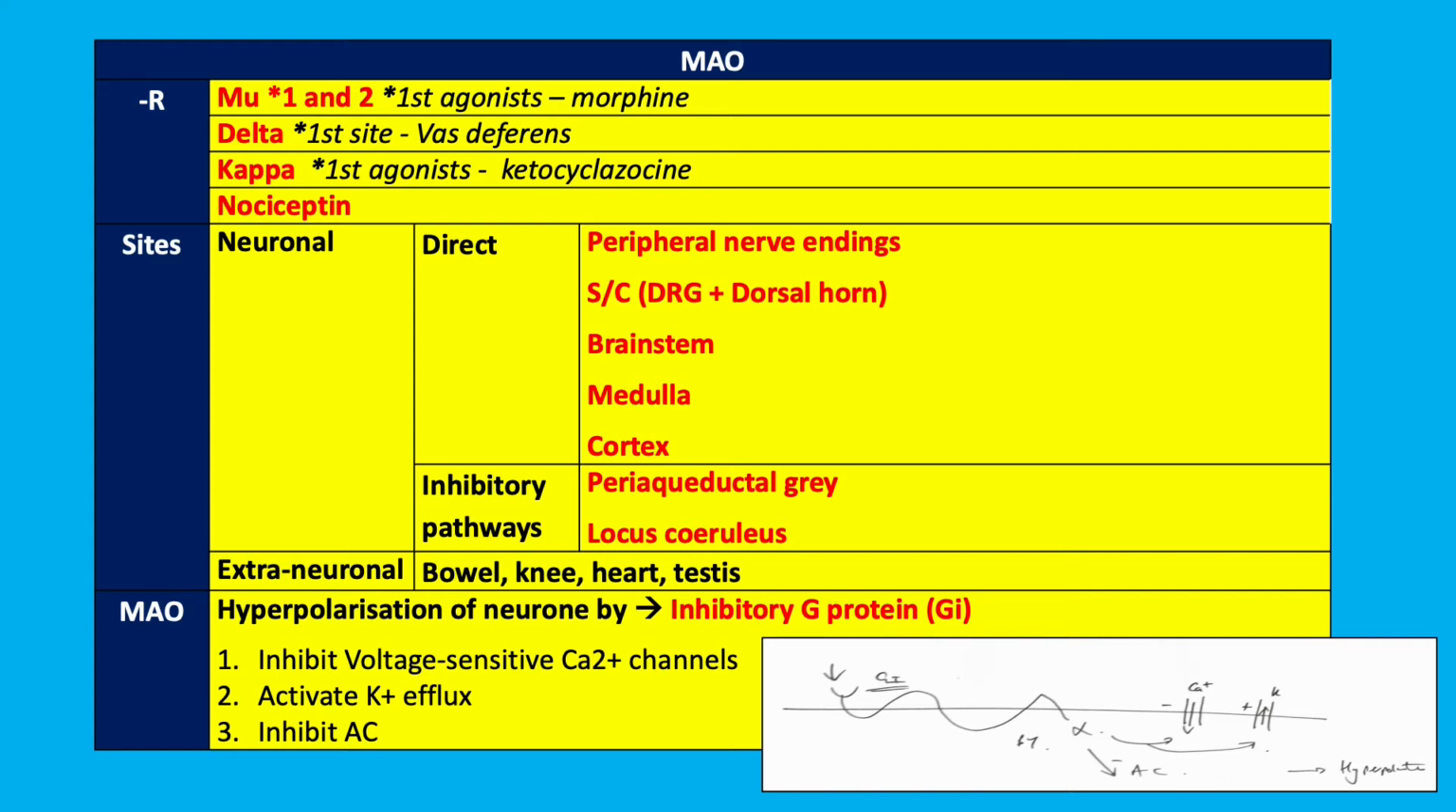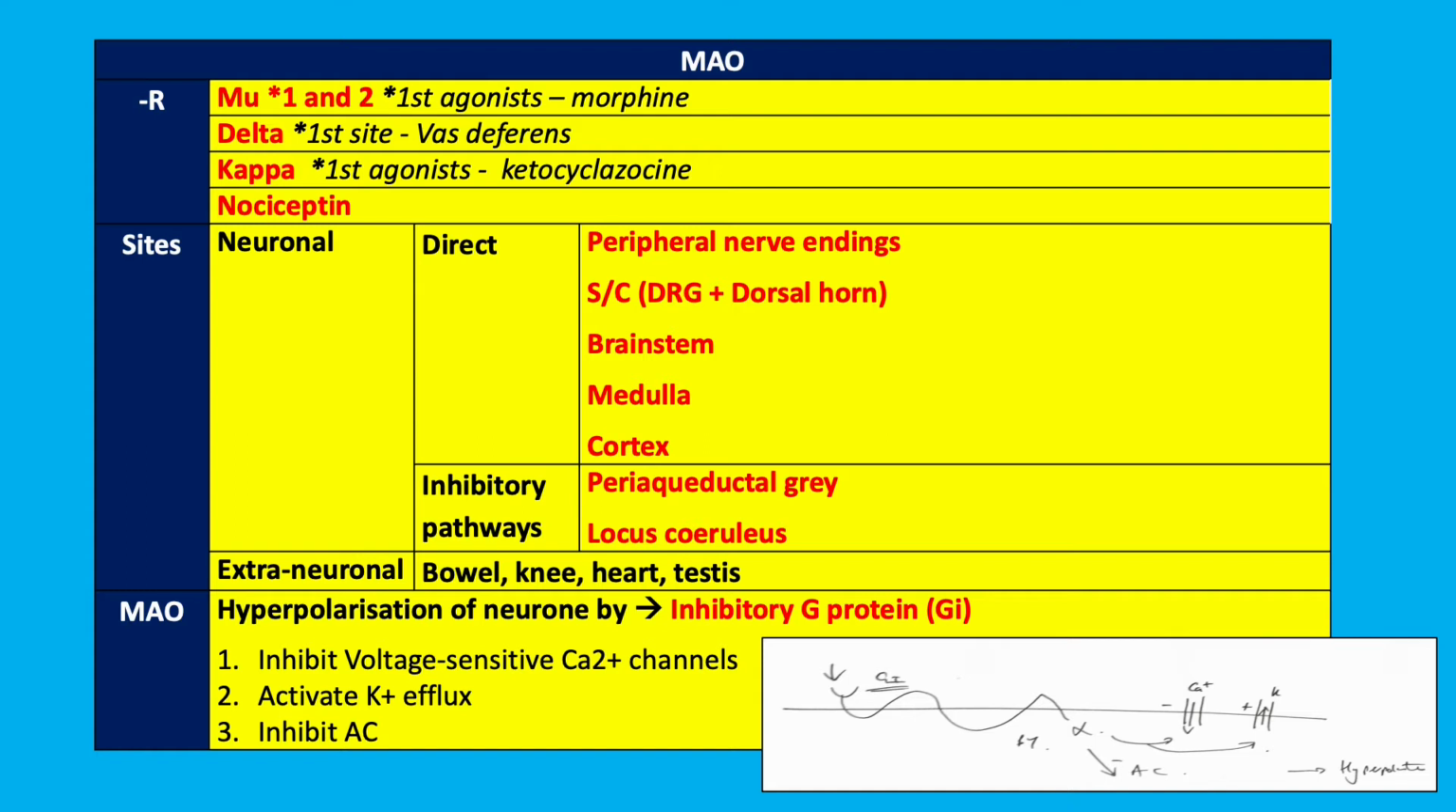These could be in the peripheral nervous system, spinal cord, brainstem, or cortex, or they could enhance inhibitory pathways, preventing neuronal propagation from the peripheral nervous system up to the cortex. Examples include the periaqueductal gray and locus coeruleus.